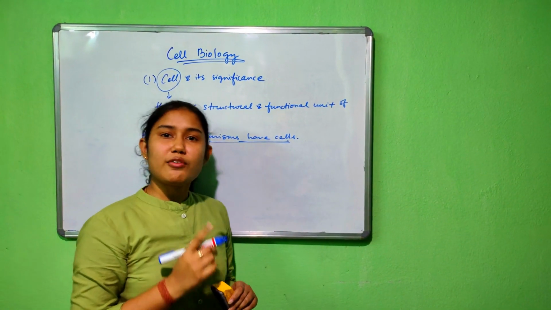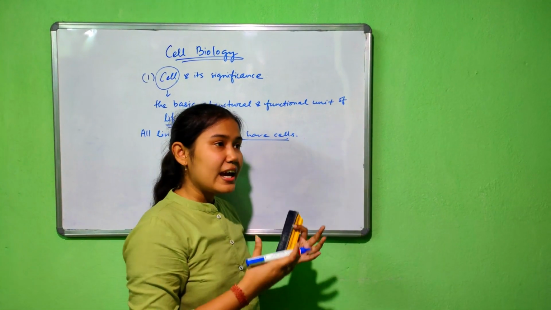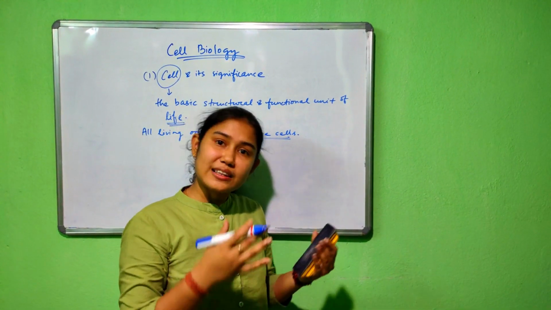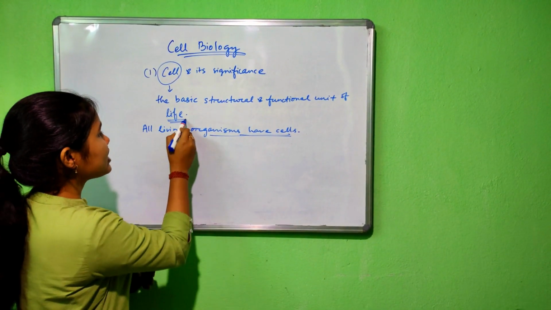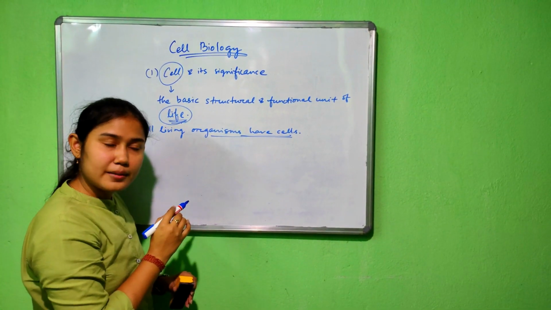So what is the significance of living cells? They are capable of independent existence. They can live independently. They can carry out all their metabolic processes by themselves. So an organism which has life has cell. Clear?